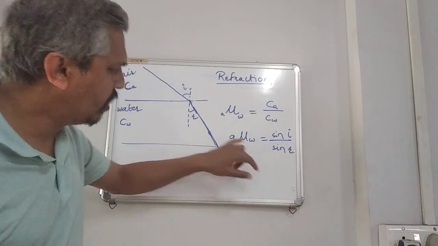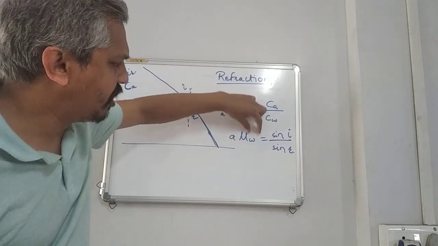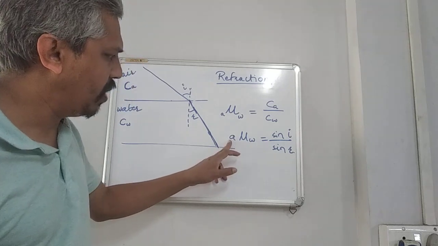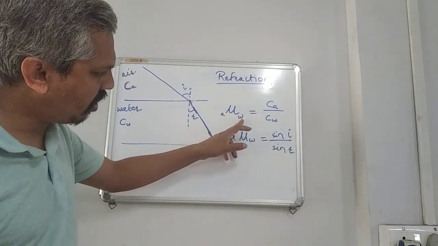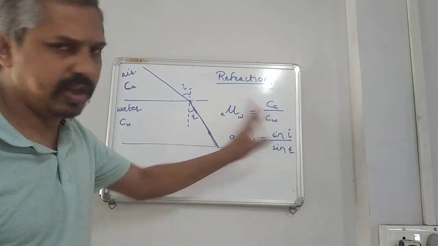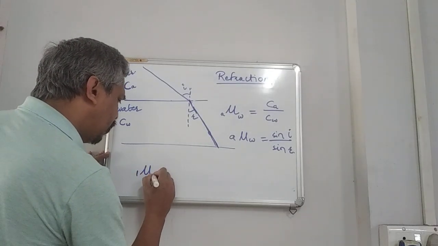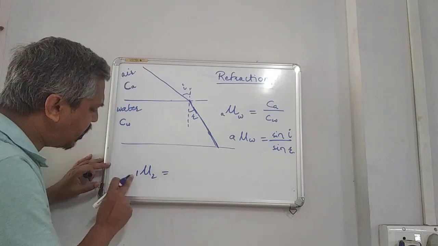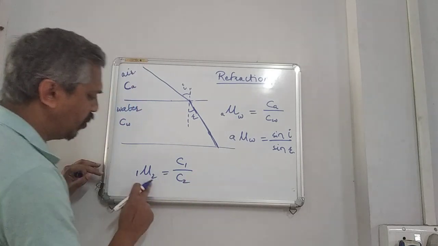What is A mu W? Refractive index of water with respect to air is equal to sin I upon sin R. Refractive index of water with respect to air is equal to speed of light in air upon speed of light in water. In general, we have 1 mu 2. Refractive index of medium 2 with respect to medium 1 is C1 upon C2.